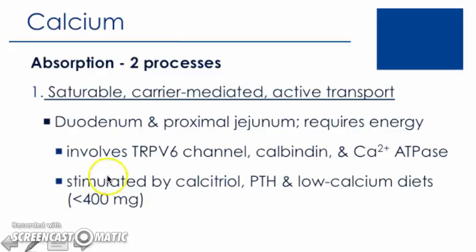It's also stimulated by the hormone PTH, parathyroid hormone, and a diet low in calcium, so an intake of less than approximately 400 milligrams per day would increase the absorption process. The percent absorbed actually increases when the intake of calcium is low.